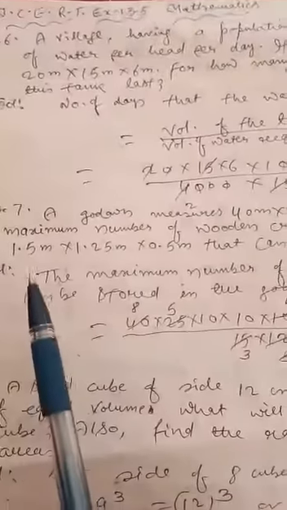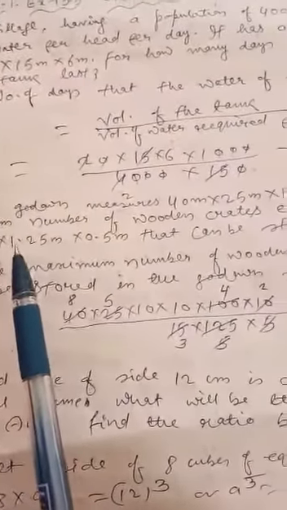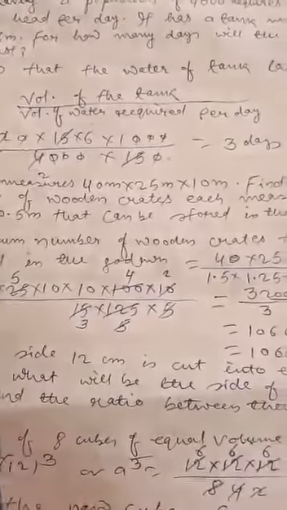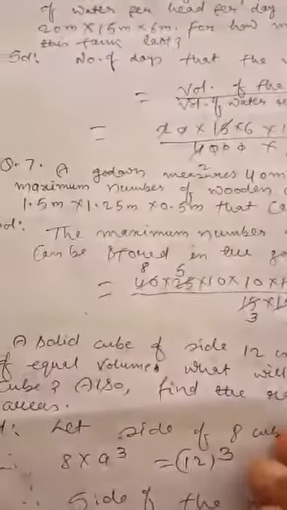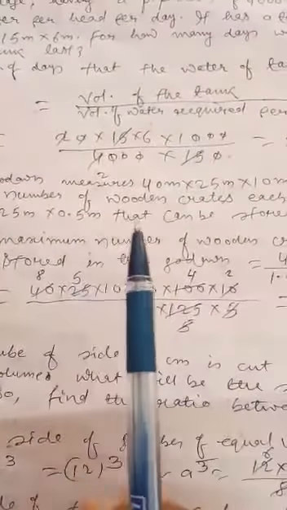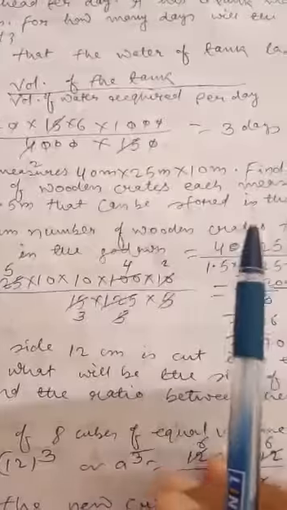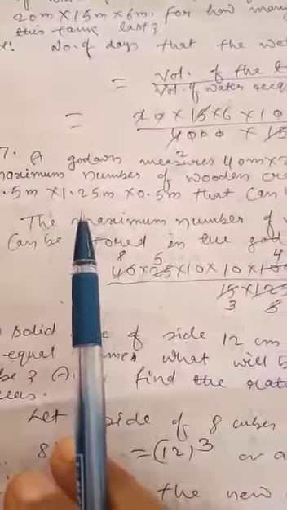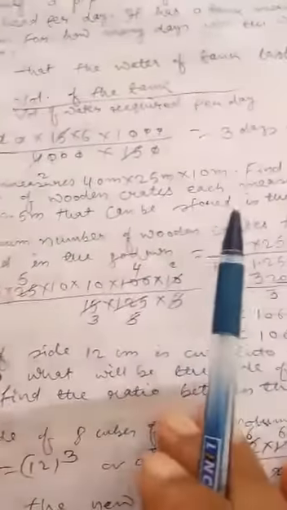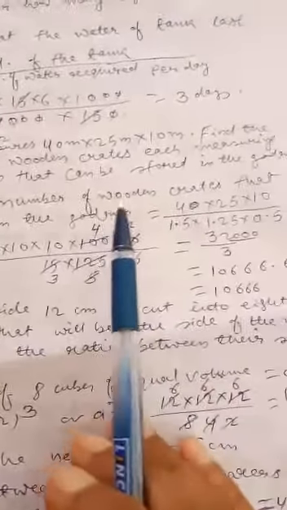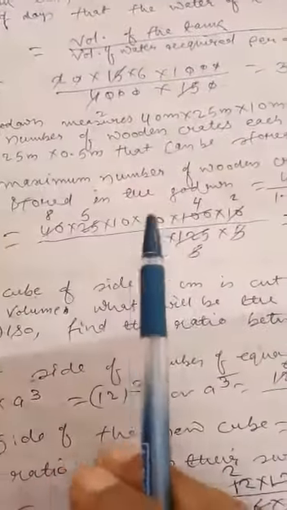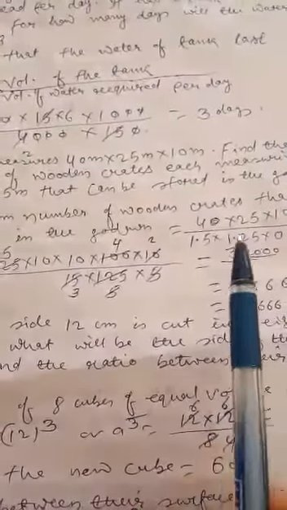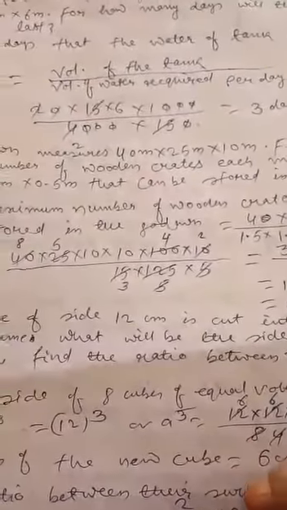Now question number 7. A godown measures 40 meter by 25 meter by 10 meter. Find the maximum number of wooden crates, each measuring 1.5 meter by 1.25 meter by 0.5 meter, that can be stored in the godown. Dear students, the maximum number of wooden crates that can be stored in the godown is equal to volume of the godown by volume of one crate.